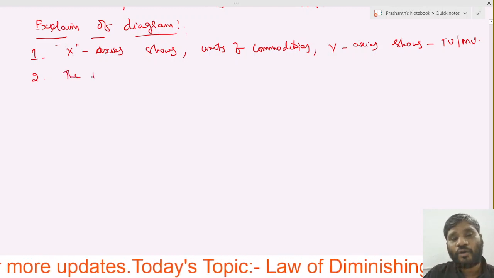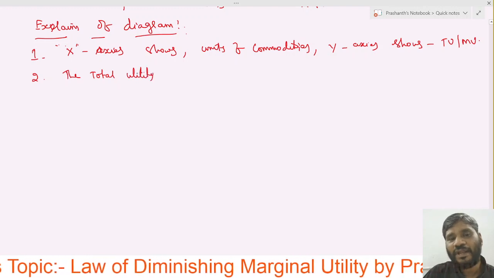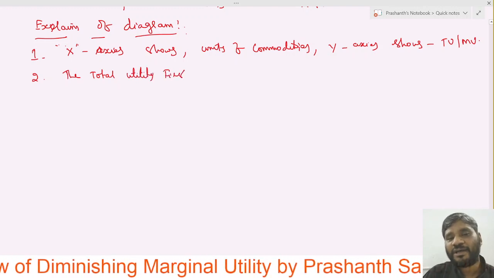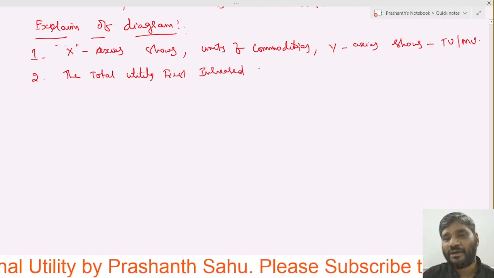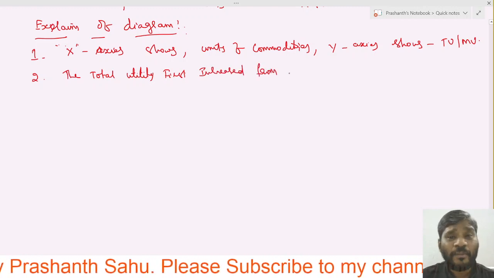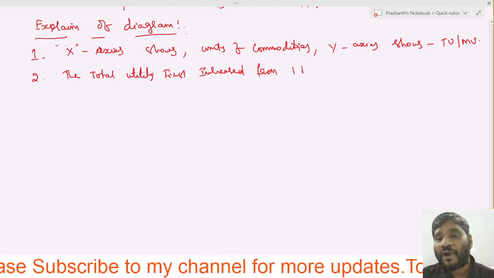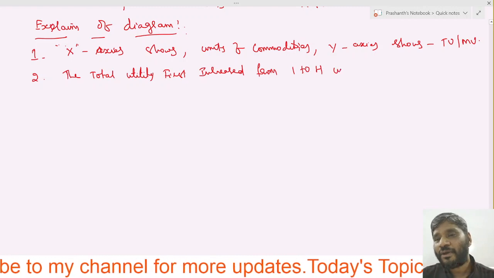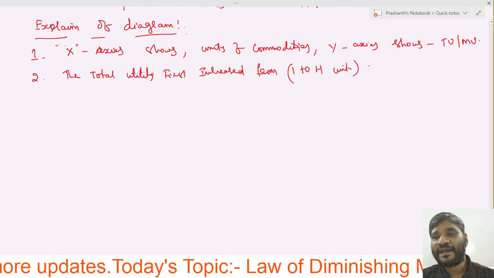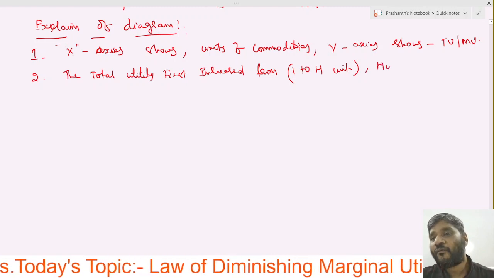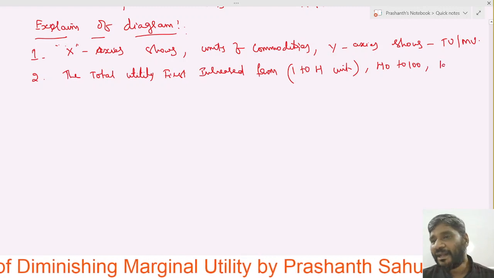The total utility first increased, remember, from 1 to 4 units in the table. In 1 to 4 units, it has been increased from how much? 40 to 100.